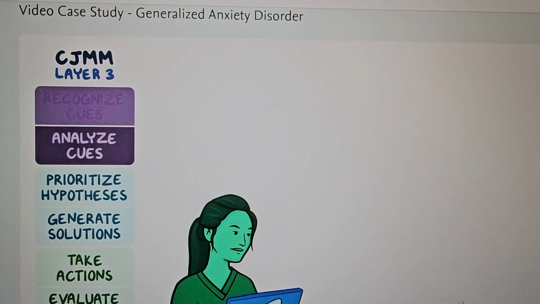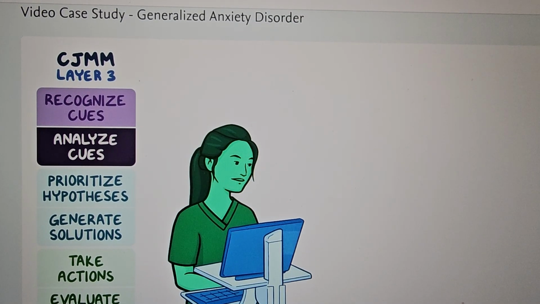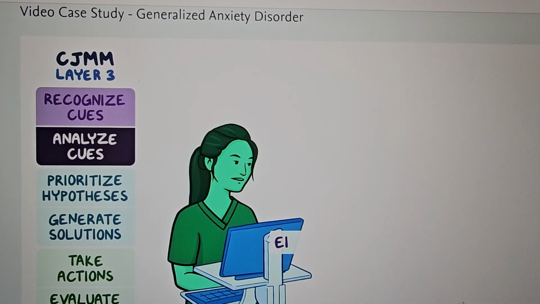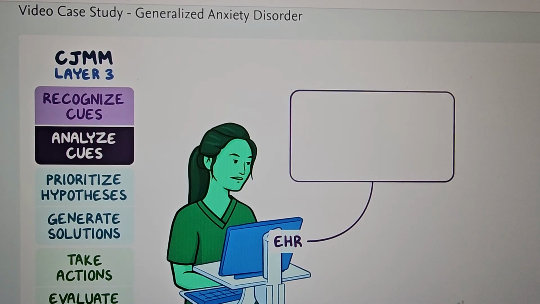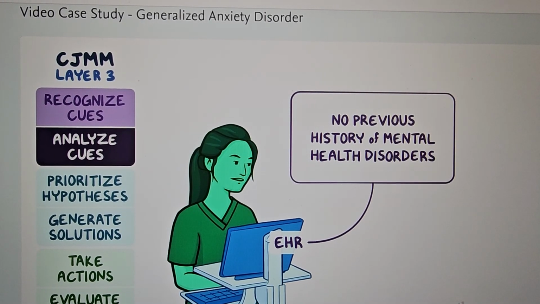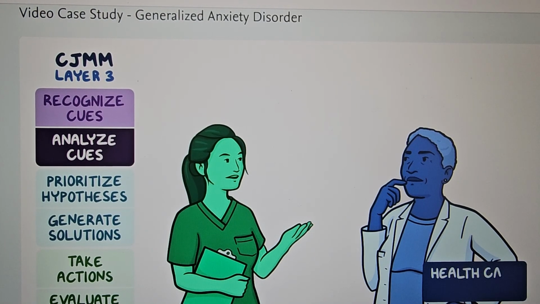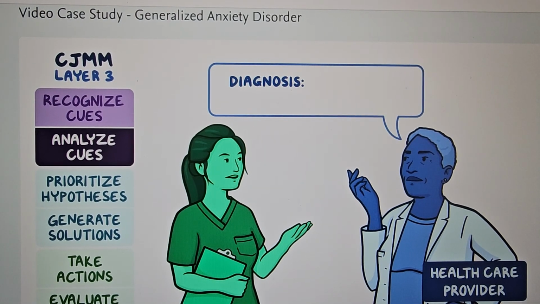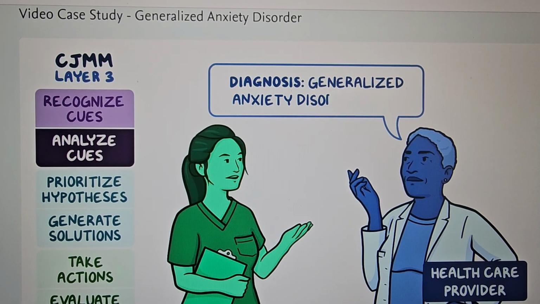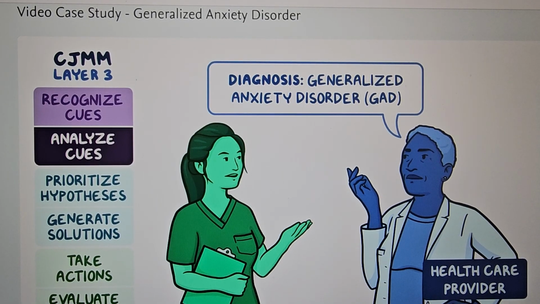Nurse Becca then analyzes these cues. She reviews the electronic health record, or EHR, and notes that Holly has no previous history of mental health disorders. She reports her assessment findings to the healthcare provider, who diagnoses Holly with Generalized Anxiety Disorder, or GAD.